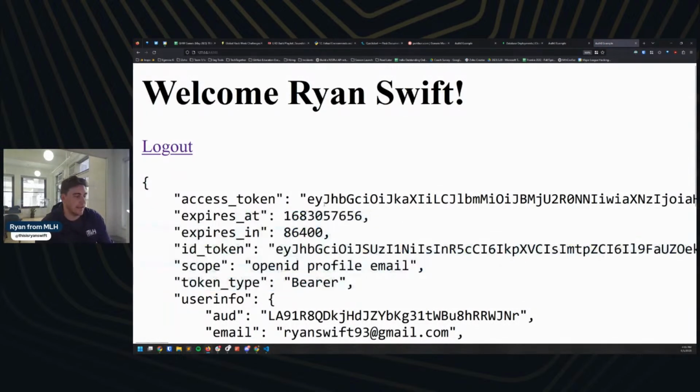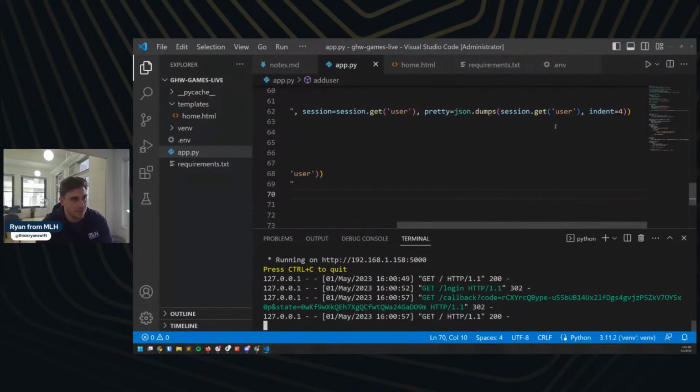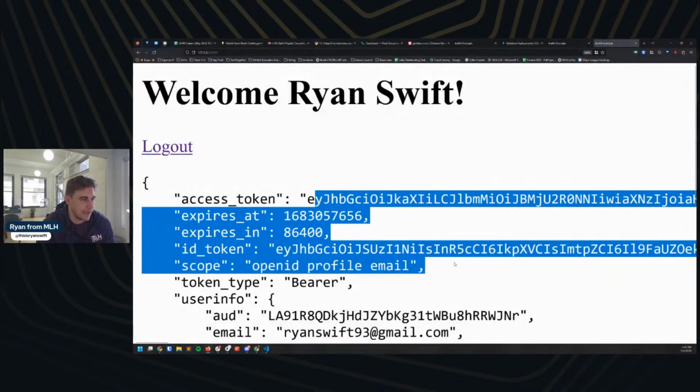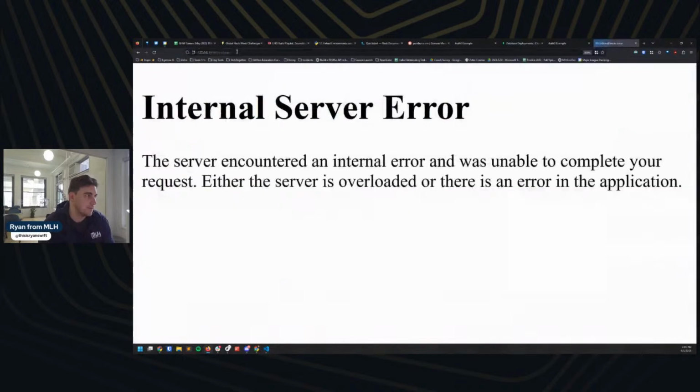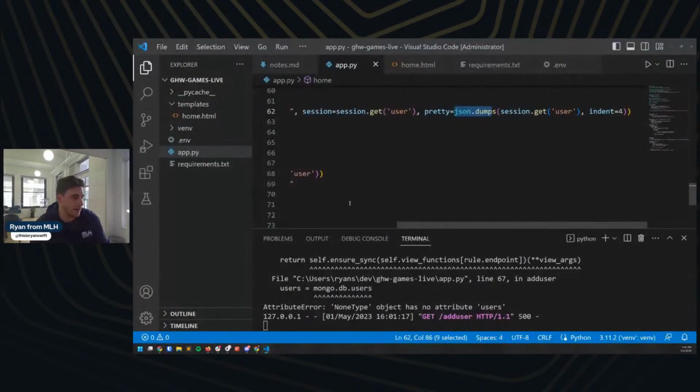And this data that this is displaying is just the session.user or session.getUser rather. And you know, they've done some JSON formatting on it here to make it look nice, right? And so I'm going to try and save this to our Mongo database by just going to /add_user. And we had an internal server error, so let's go see.